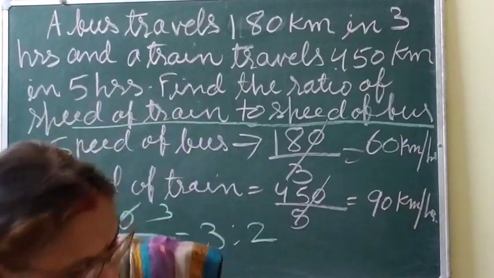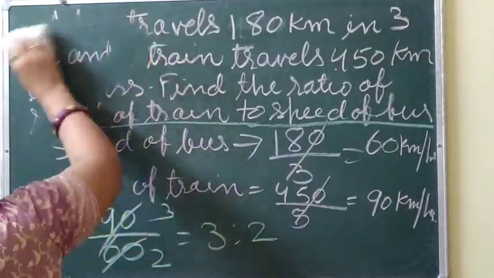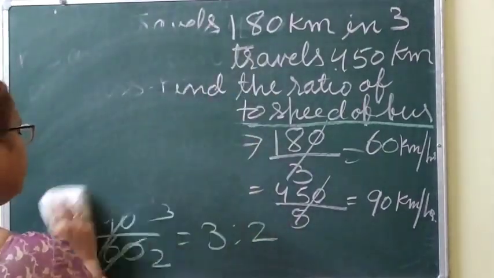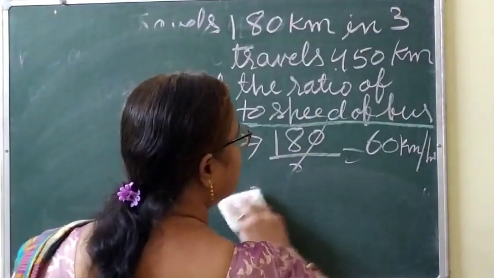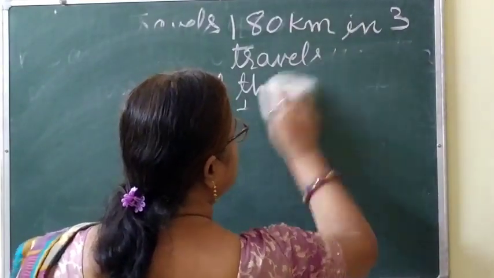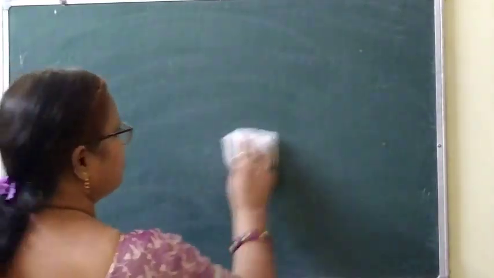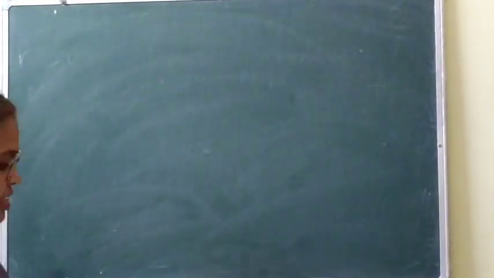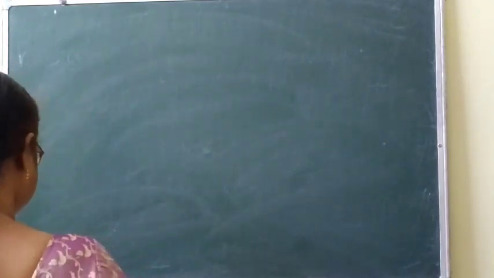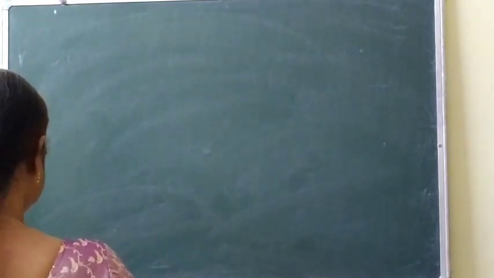Okay. Always remember that speed is equal to distance divided by time, and distance is equal to speed into time, whereas time is equal to distance divided by speed.